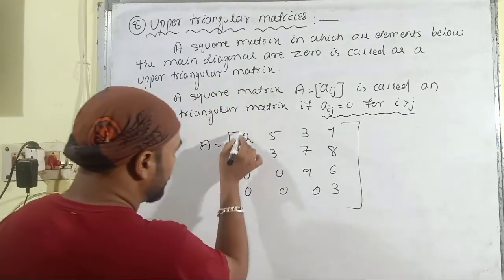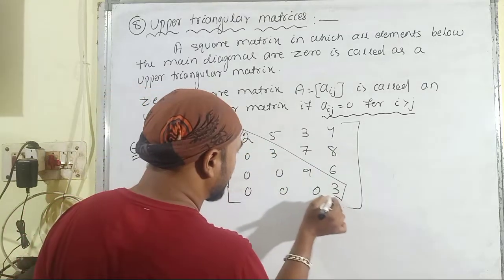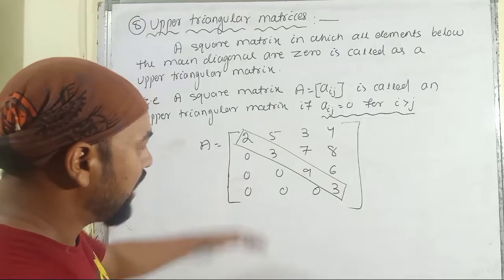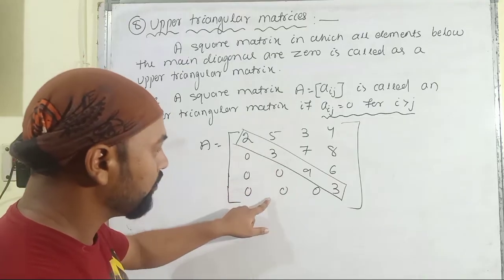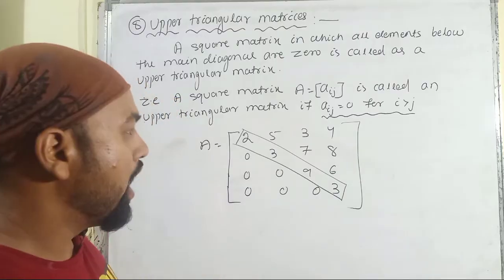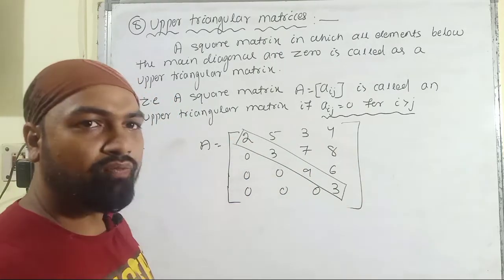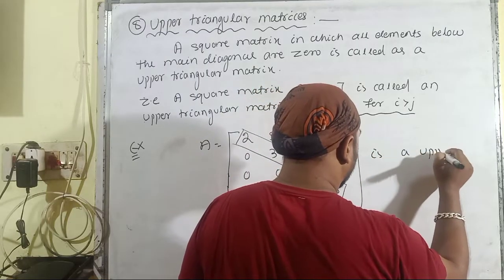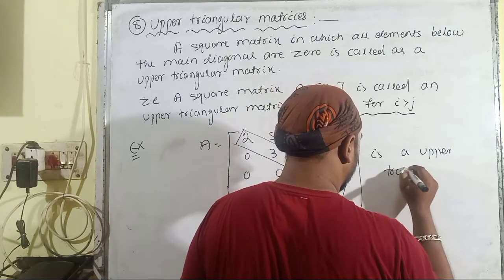And you can say that these are the diagonal elements, or this is the main diagonal. All the elements below the main diagonal are equal to 0. Hence, this is called an upper triangular matrix.